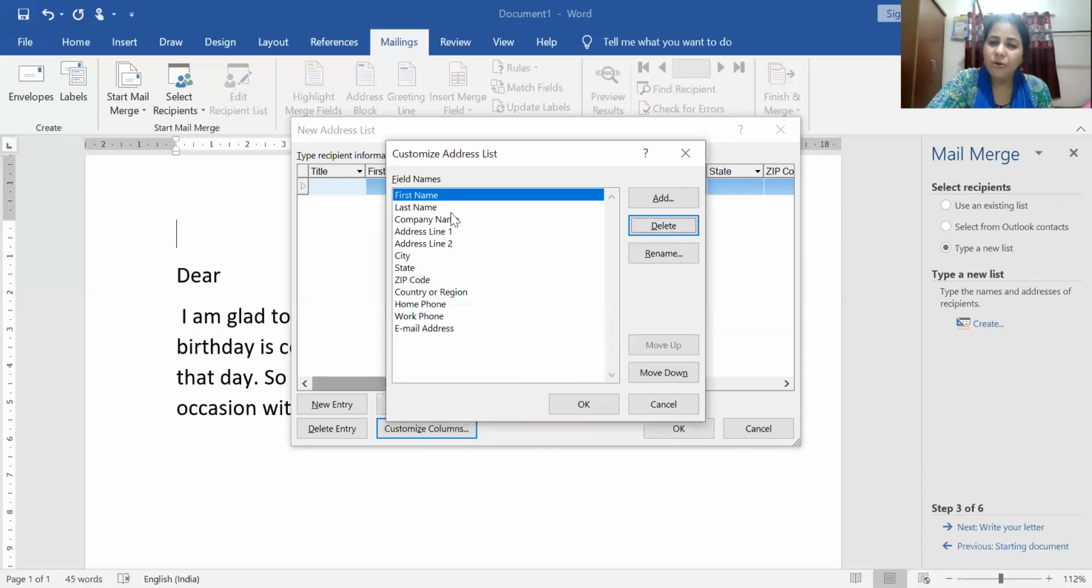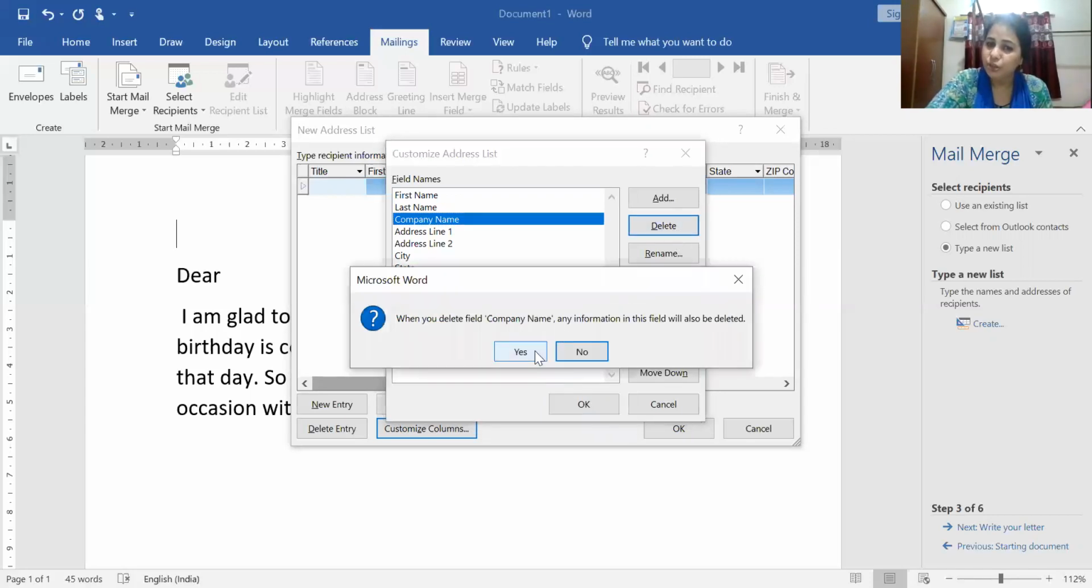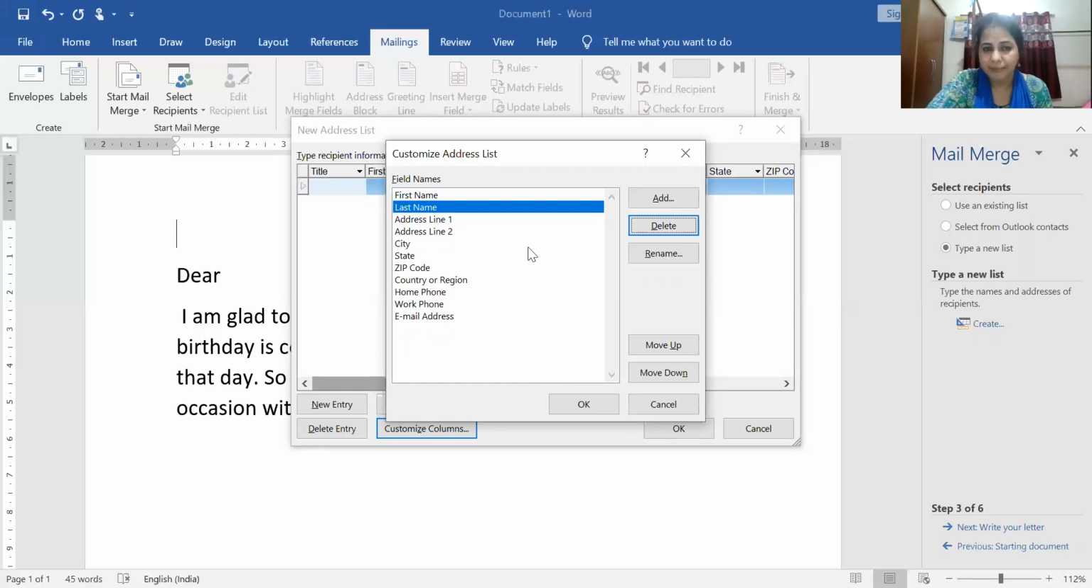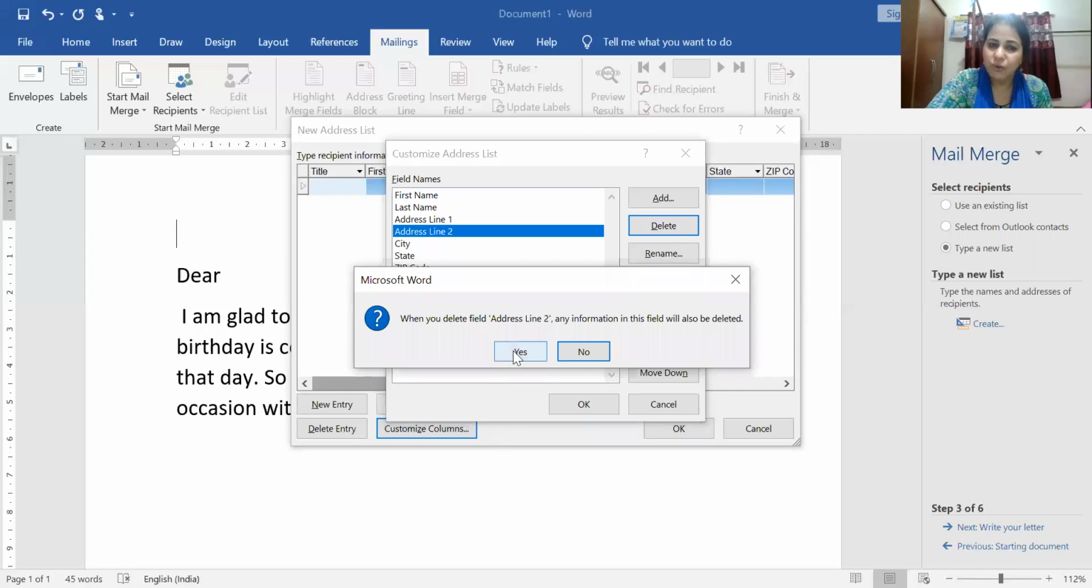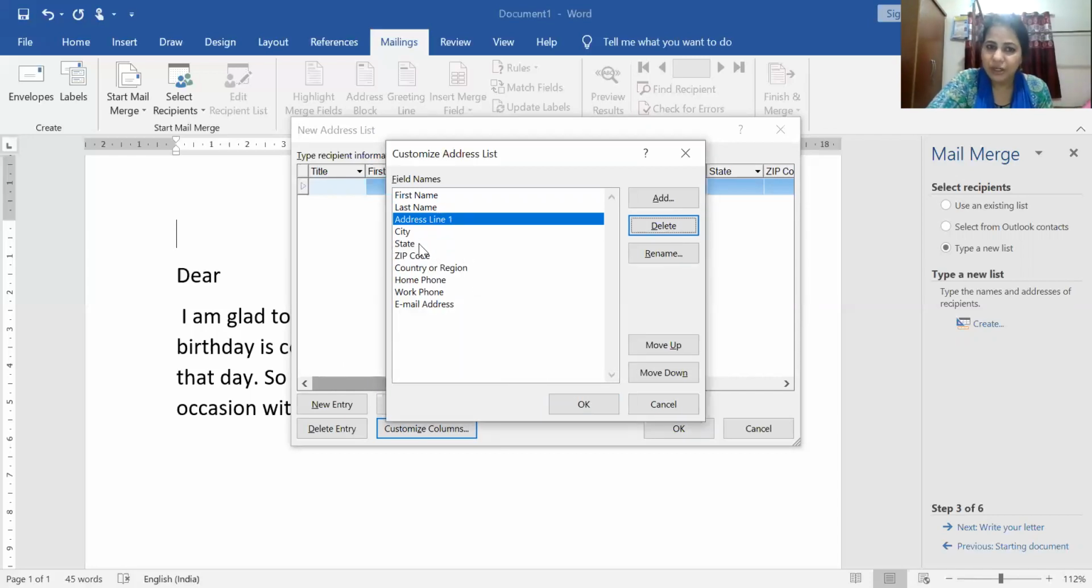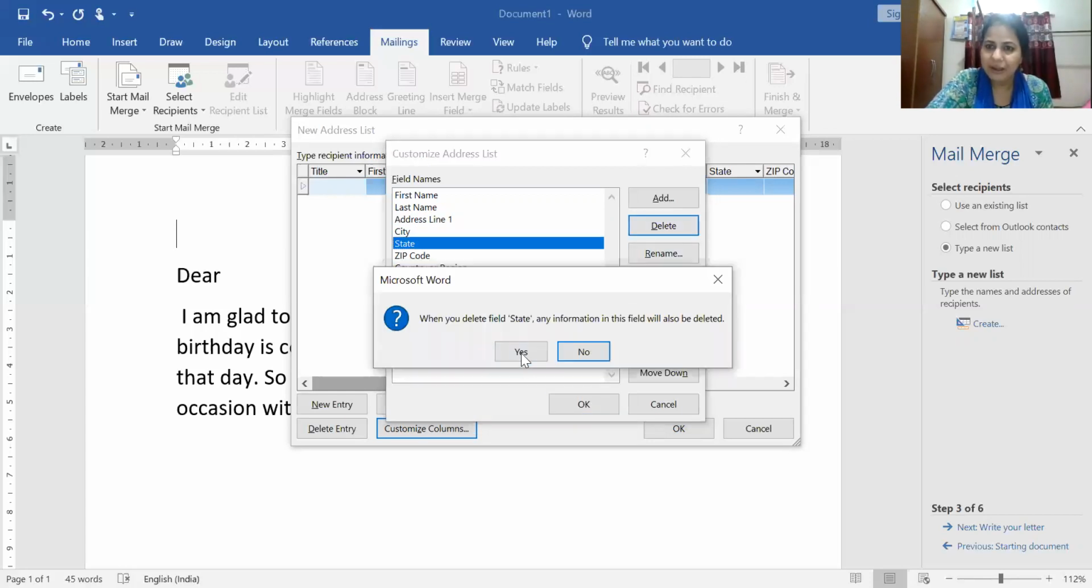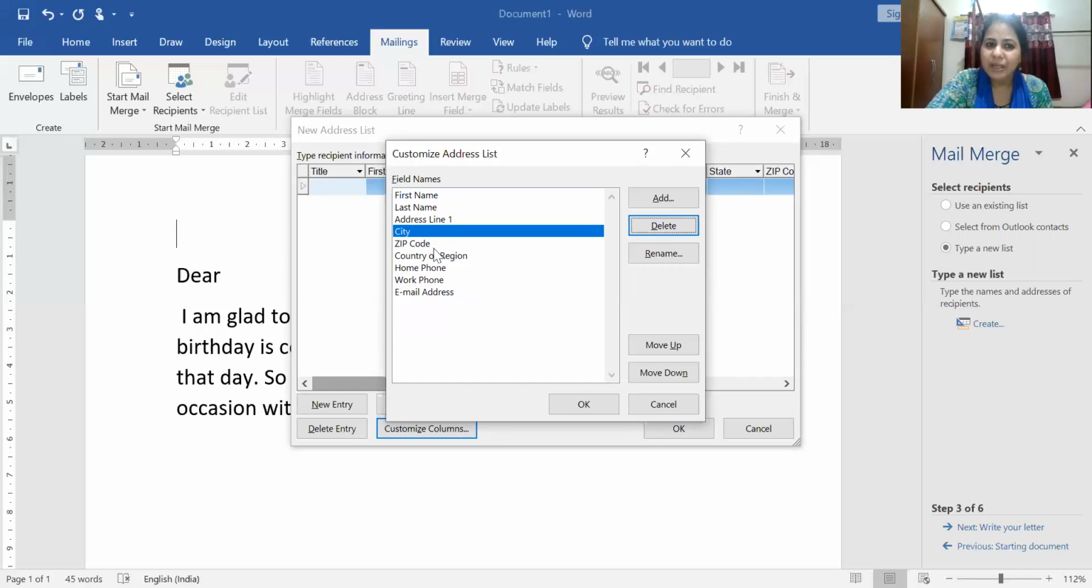Yes. Now first name I want to keep, last name I want to keep, but I am sending a letter to a friend, so there is no need for a company name. Delete. Select the field which you don't want, then press the delete key. Address Line 2 I don't want, so delete. For city, if you want, you can keep it, otherwise you can delete it. State I am deleting here because I am giving an invitation card. Zip code I don't want, so select and delete.